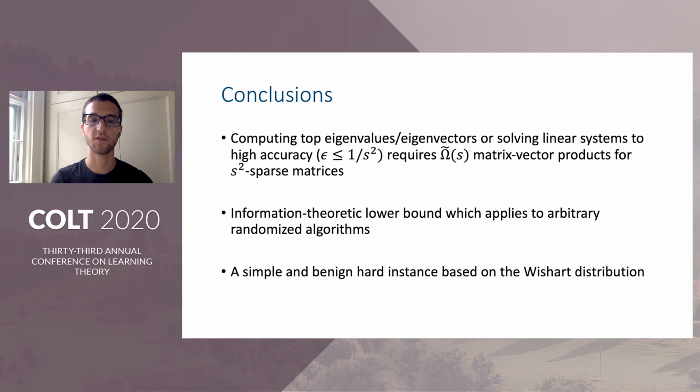These lower bounds are information theoretic, and they apply to any randomized algorithm. And they're also based on a very simple construction using the Wishart distribution over positive semi-definite matrices. We view the simplicity of our proofs as a great strength, particularly as compared to previous lower bounds for least squares and eigenvalue computation, such as those by Simchowitz 2018, and also as compared with previous lower bounds which hold up against randomized algorithms, which typically require much more complicated constructions and also more delicate arguments.